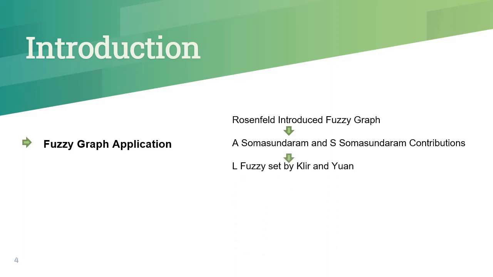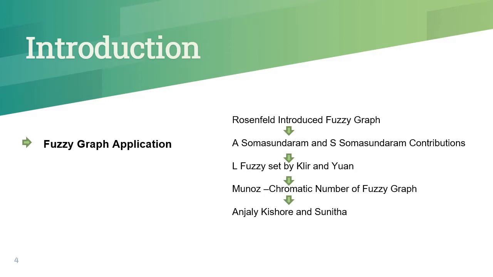According to Goguen and Yuan, an L-fuzzy set is a fuzzy set in which the range set, the closed interval [0, 1], is replaced by a lattice. The concept of chromatic number of fuzzy graph was introduced by Munoz et al. The authors considered a fuzzy graph with crisp vertex set, that is, a fuzzy graph for which sigma of x equals 1 for all x in V, and edges with membership degree in the closed interval [0, 1]. Pramada Ramachandran and K.V. Thomas introduced the concept of L-fuzzy graph.